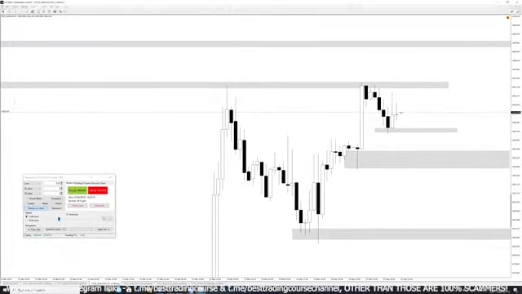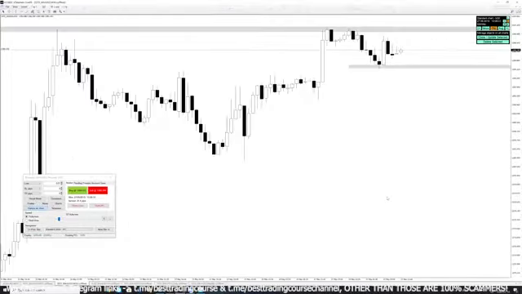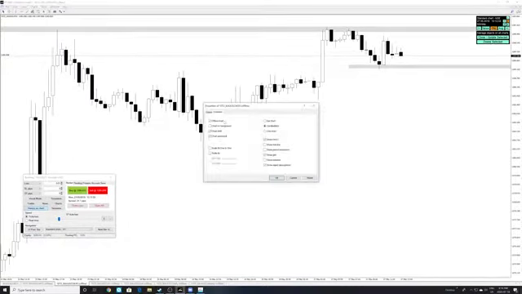Let's take a look on the 30-minute here now. Let's just clone these zones. Clone. Let's look on the 30-minute. 30-minute is ranging as well.